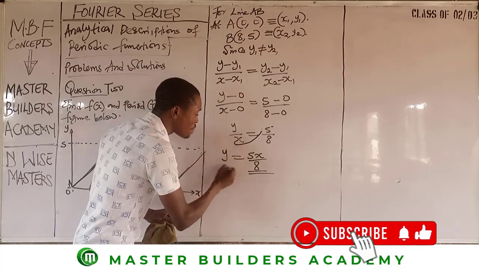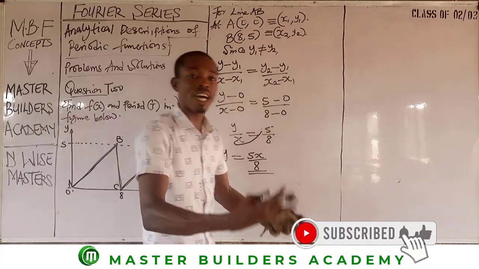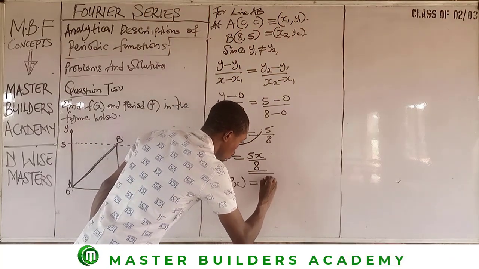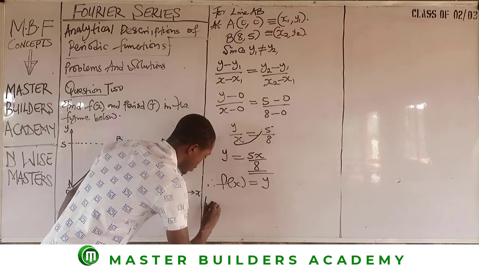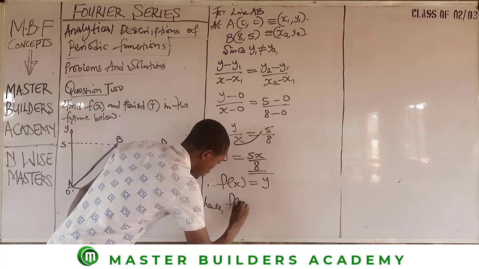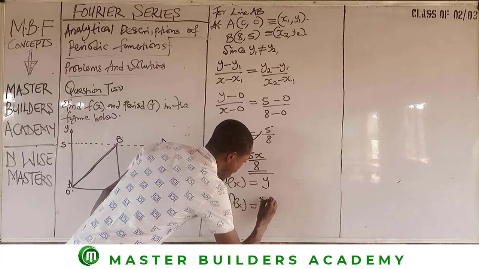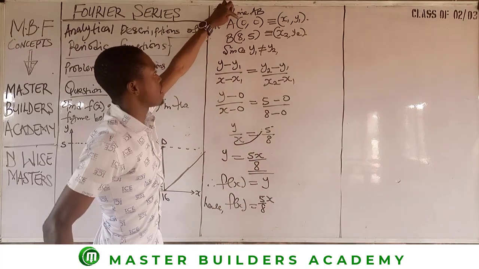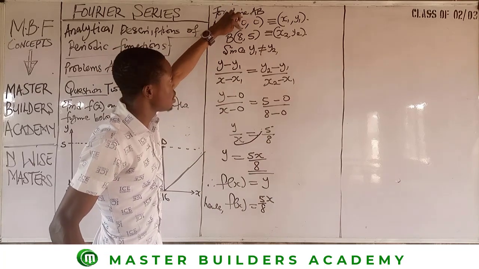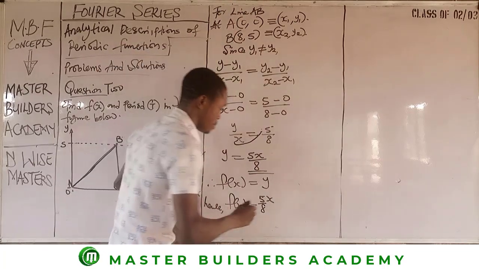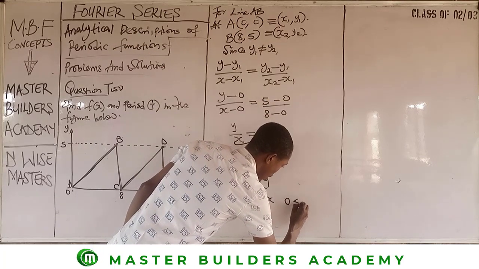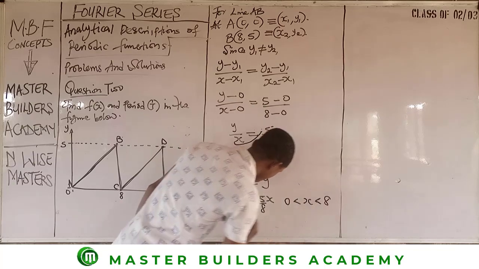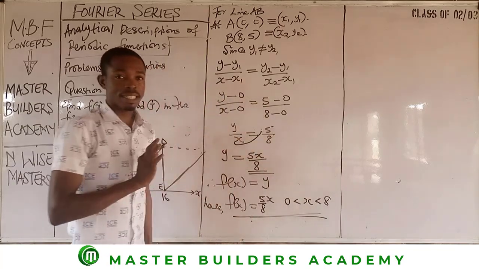So since we know the value of y, then we already know our f of x. Therefore, f of x is equal to y, hence f of x is equal to 5x over 8, at what interval? Come here, the value of x here, x1 is 0, x2 is 8. So it's between 0 less than x less than 8. My people, this is it.